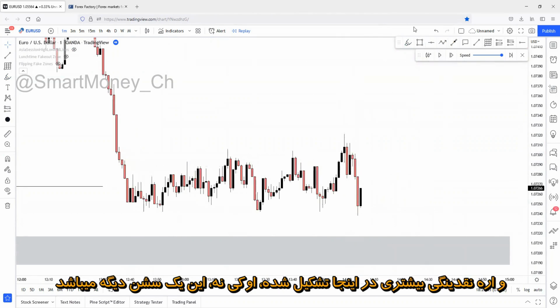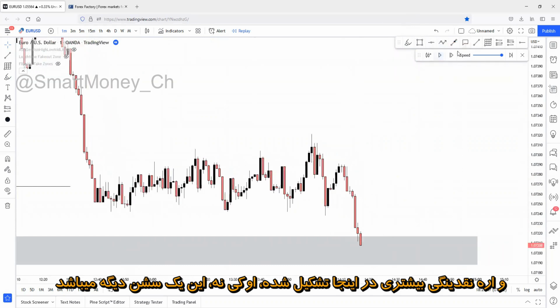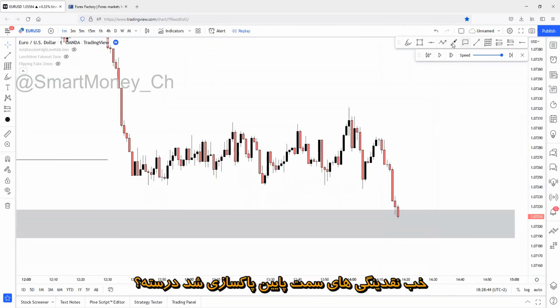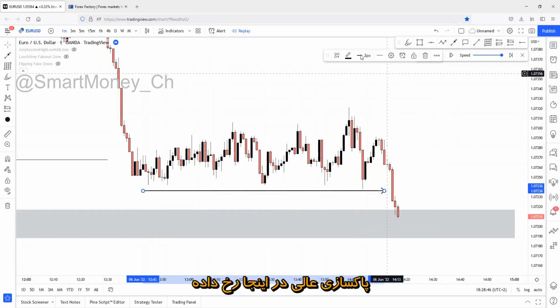And yeah, more downside liquidity has been built up, as you can see. More downside liquidity. Okay, no, this is another session. So downside liquidity has been swept, right? Perfect sweep. Perfect sweep has happened here.